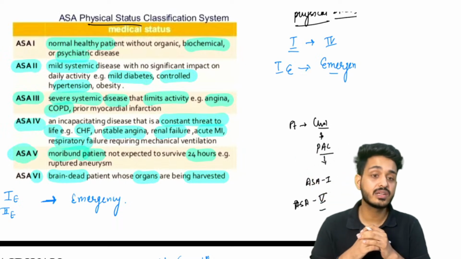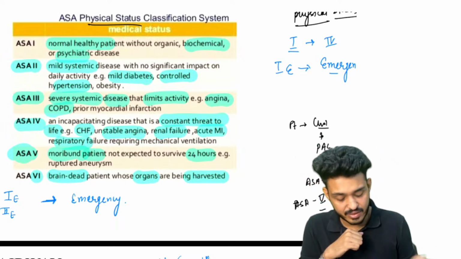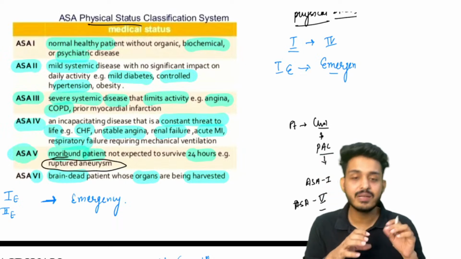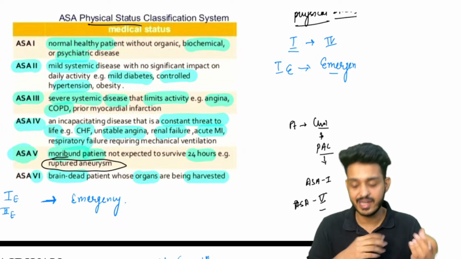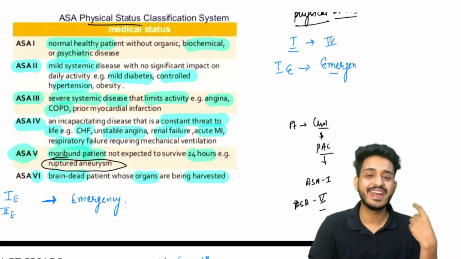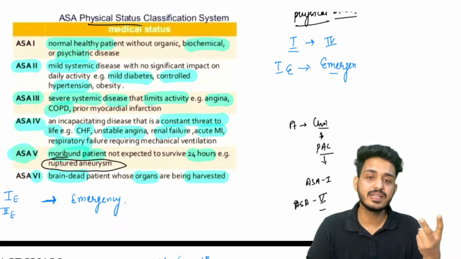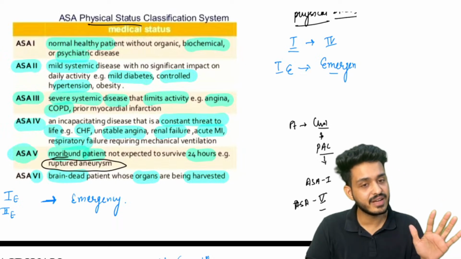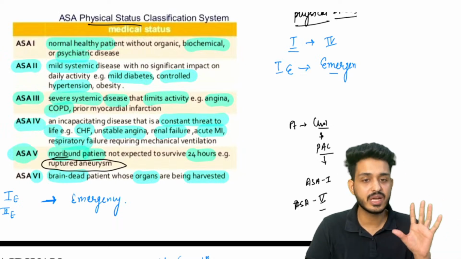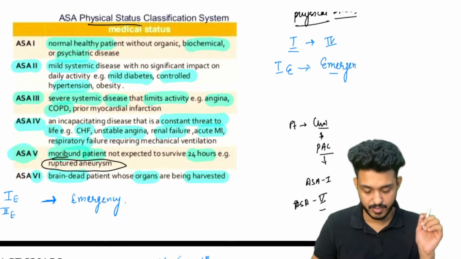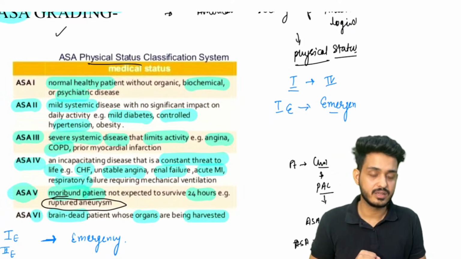A question that has been asked in our NEET PG and FMGE examinations, they have given this disease. For example, the patient is having a ruptured aneurysm, he will be considered under which category? So you need to remember it like that only. So repeat with me, revise with me. ASA1 will be a normal healthy patient, ASA2 mild systemic disease, ASA3 severe systemic disease, ASA4 constant threat to life, ASA5 will be moribund patients, who will not survive 24 hours without treatment, and ASA6 will be organ harvesting. That is what you have to remember as far as ASA grading is concerned.